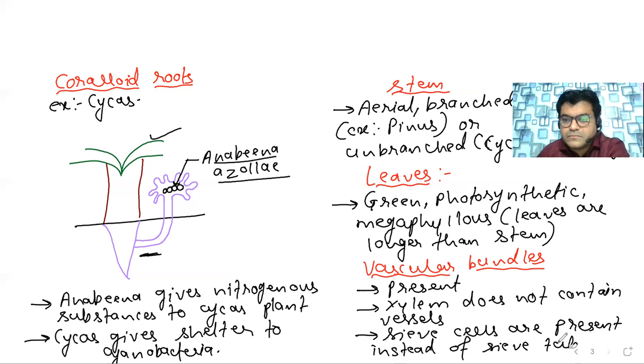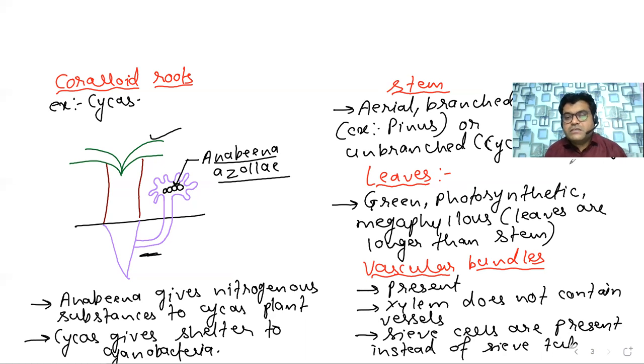One more thing: in gymnospermic plants, secondary growth takes place. What do you mean by secondary growth? It is nothing but the diameter-wise growth, the girth-wise growth that takes place in the gymnospermic plants. When we are talking about the diameter-wise or girth-wise growth, it takes place with the help of meristem, and that particular type of meristem we call the cambium.